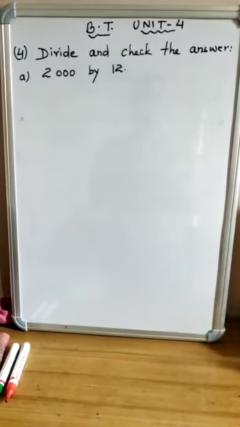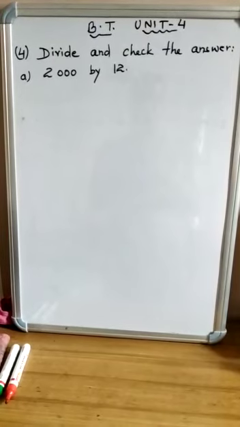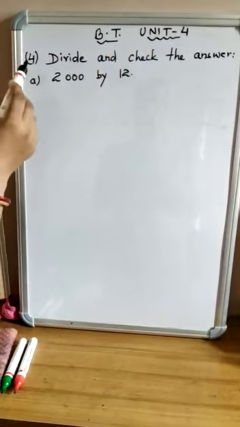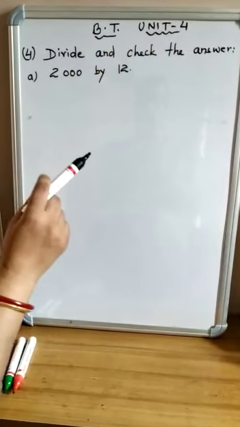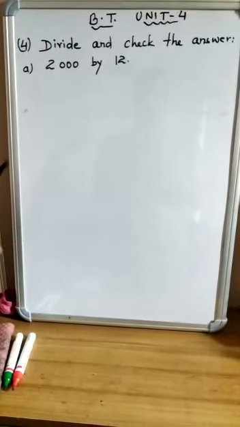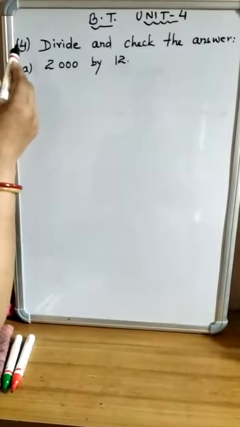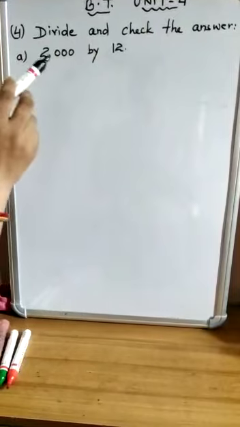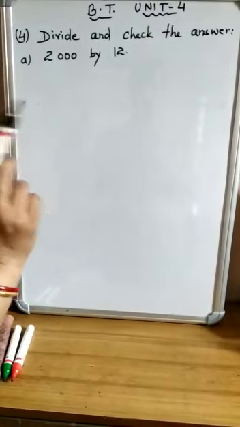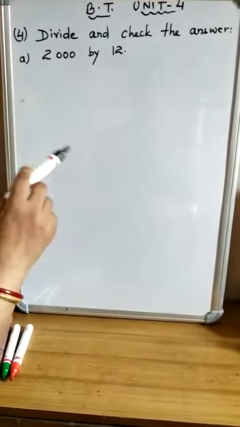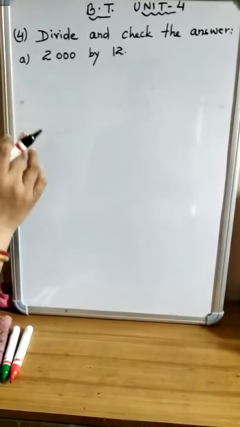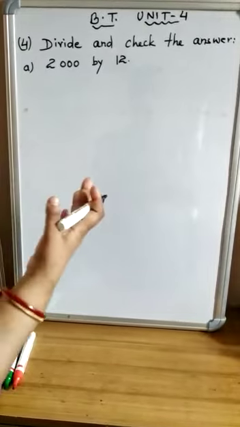Okay, now today I am going to start my session with the brain teaser unit number 4, question number 4. In the earlier session I discussed up to question number 3. Divide and check the answer. This thing I taught you in the previous class: how to do division, and after division how to check the answer. Now I am recapitulating it, since this is a recapitulation session.